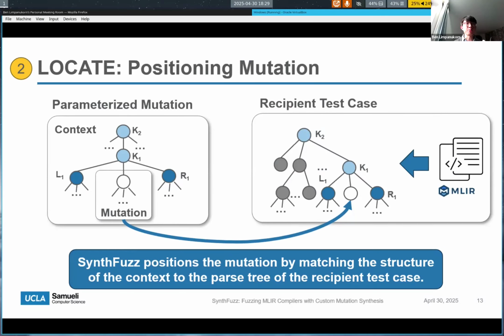Now that we have a parameterized mutation, we need to find a suitable location where we can insert it for a particular recipient test case. We do so by inserting the parameterized mutation by matching the context in terms of which parents it has, or by matching its prefix or suffix. By positioning the mutation in this way, we ensure that SynthFuzz has the necessary context to concretize the parameters.